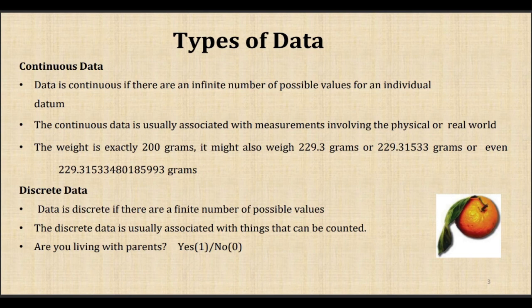Similarly, we have discrete data. Discrete data will have a finite number of possible values, that is yes or no, or a range bounded between 1 to 10. So likewise it will have a finite number of values. Continuous data has an infinite number of possible values, and discrete data has a finite number of possible values.